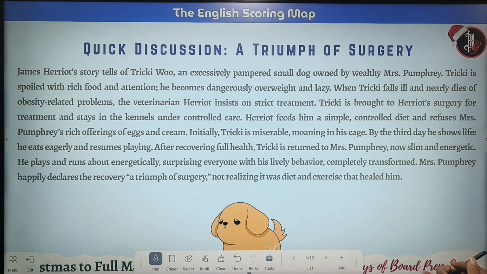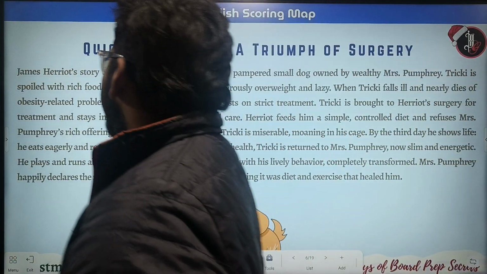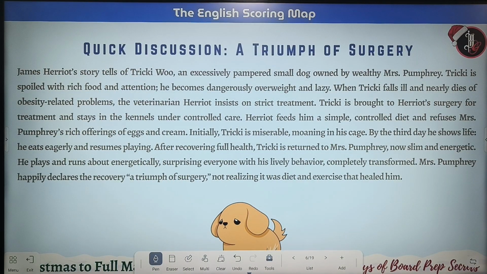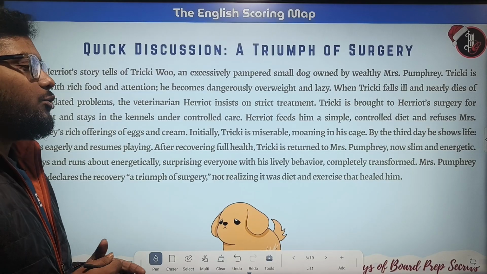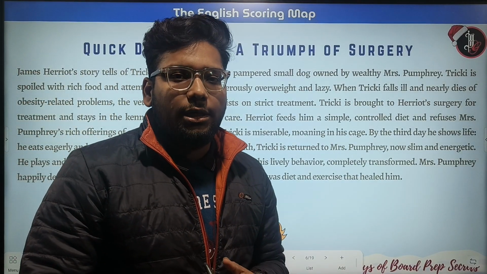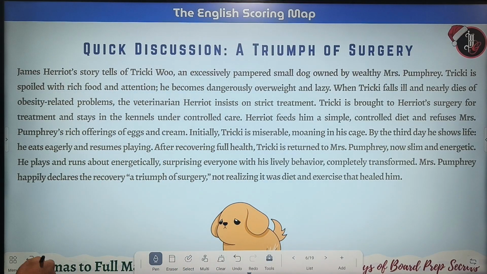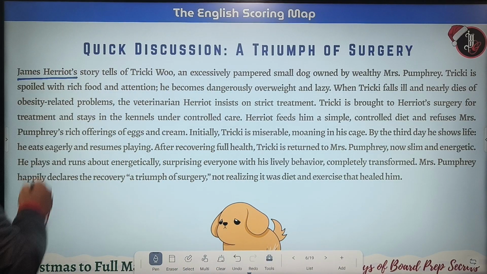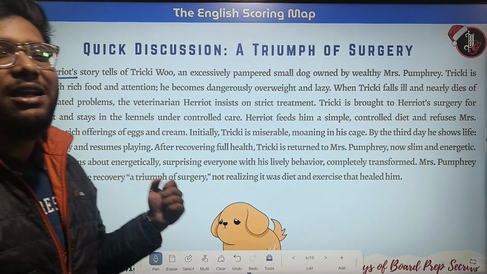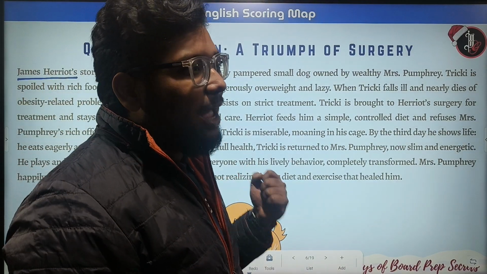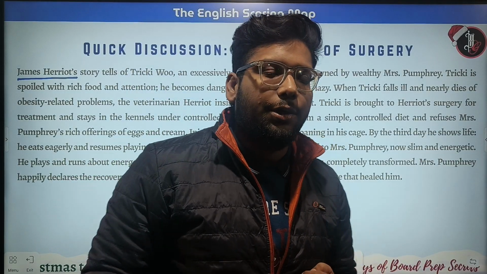Okay, so first of all we have The Tramp of Surgery. As we all know, this is a story about a veterinary doctor and a dog whose name is Tricki. James Herriot has penned this fabulous story, The Tramp of Surgery.